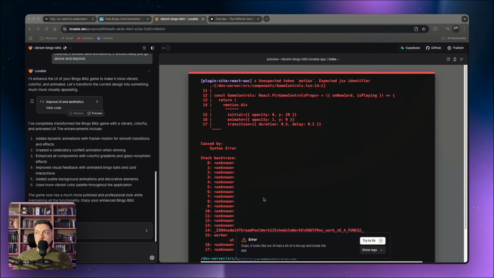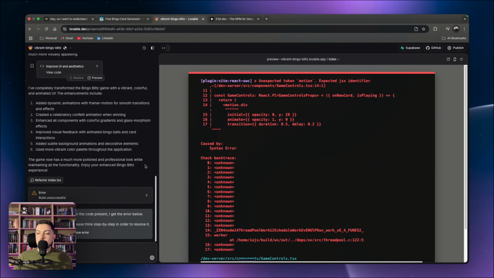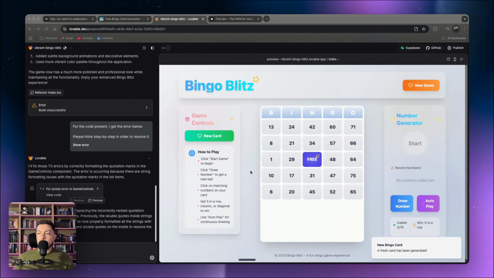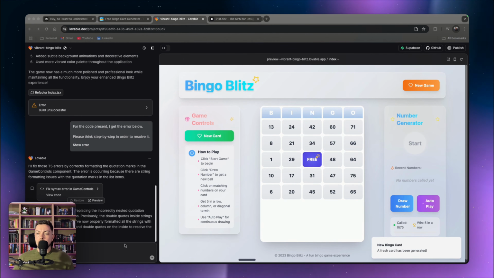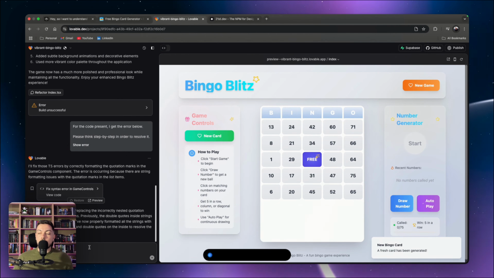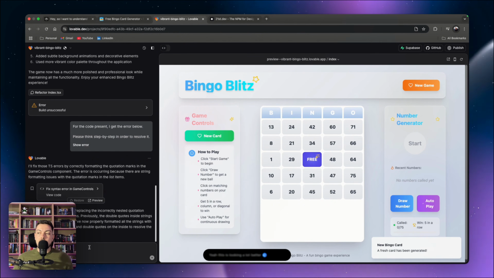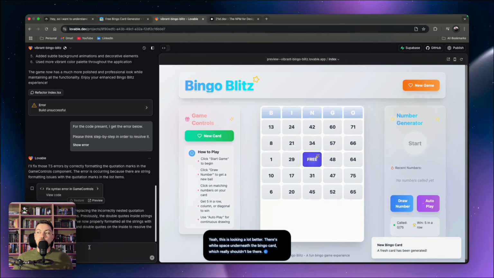Cool. As per usual, we've got some errors, but we're going to let AI work on those for us. So we say try to fix. We are back and it looks a little bit better. It's not ideal because we've got this big white space at the bottom of our card, which I think is trying to pick up something that's not there. So we're going to iterate one more time and we're going to just say, yeah, this is looking a lot better. There's white space underneath the bingo card, which really shouldn't be there. I also want that the actual bingo card looks really, really awesome.